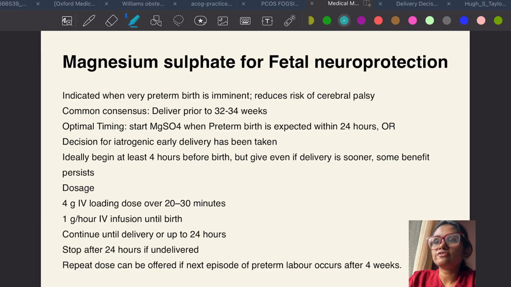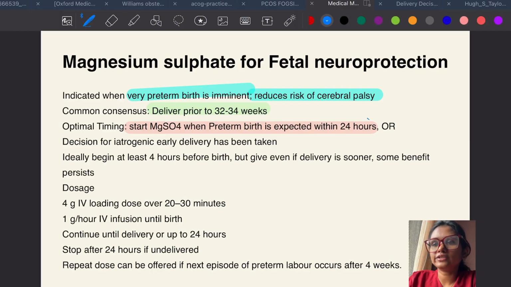So magnesium sulfate for fetal neuroprotection, it is indicated when very preterm birth is imminent. Okay, reduces risk of cerebral palsy. Now for this you have to deliver the baby before 32 to 34 weeks. Okay, again same, start MgSO4 when preterm birth is expected within 24 hours.